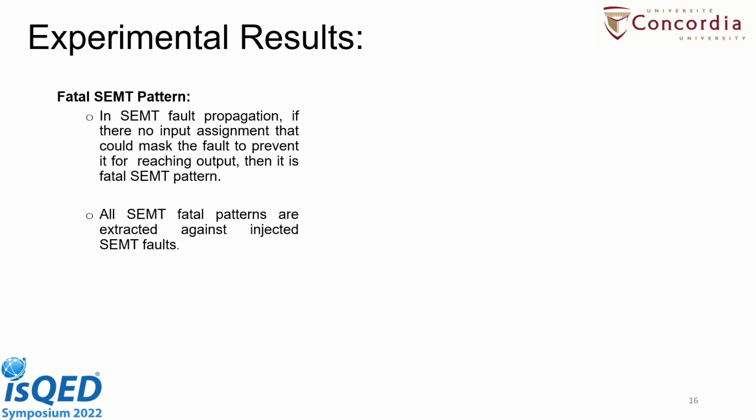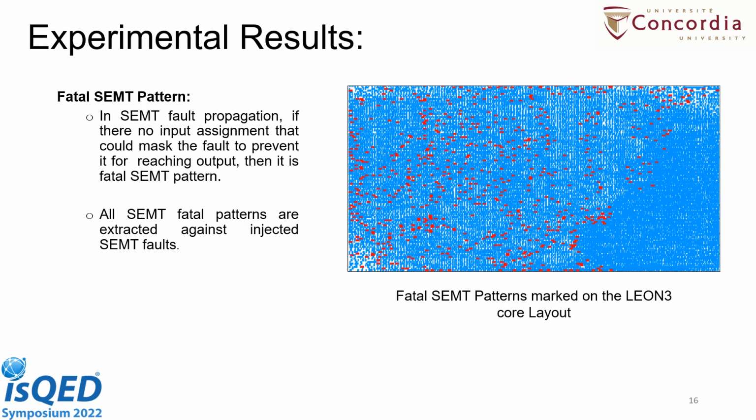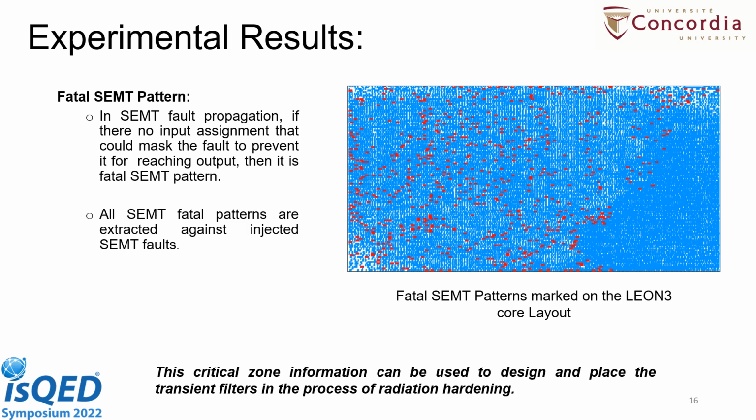After checking the fault propagation against all the SEMT faults, we mark the fatal SEMT patterns. If there is no single assignment that can mask the fault from reaching the output, then we say it is a fatal SEMT pattern. All the fatal SEMT patterns are extracted and marked on the design layout. Here you can see that all the red regions specify the most vulnerable regions on the device layout, and this information can be utilized by engineers when they want to place a transient filter in the process of radiation hardening.